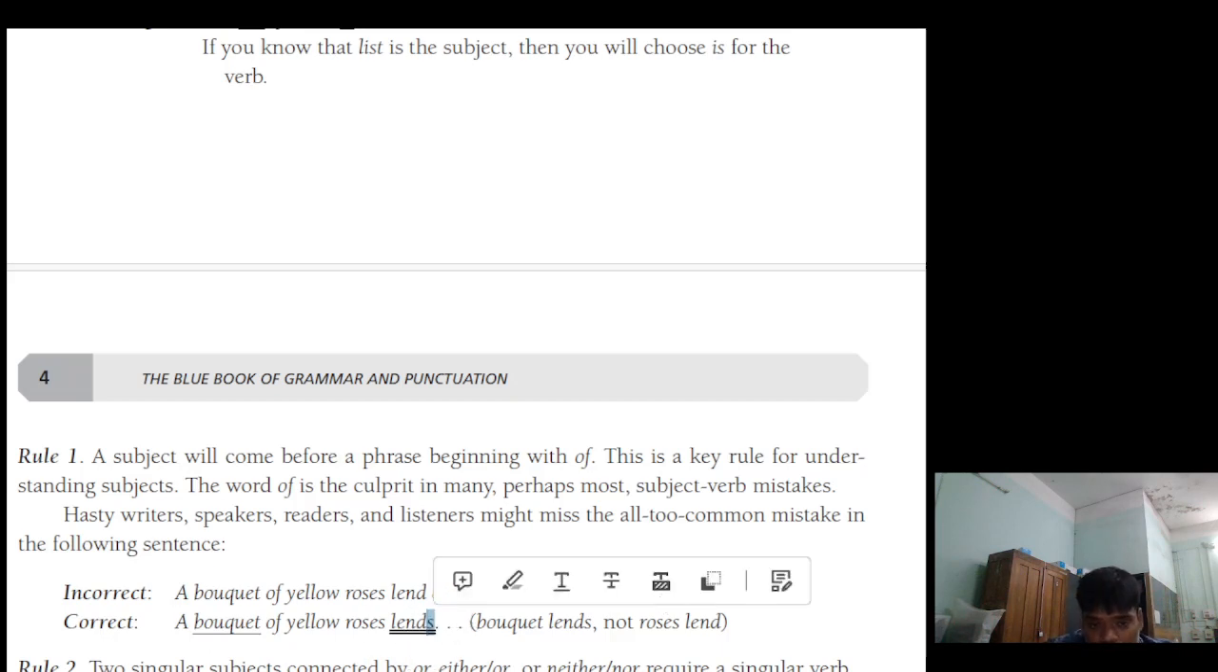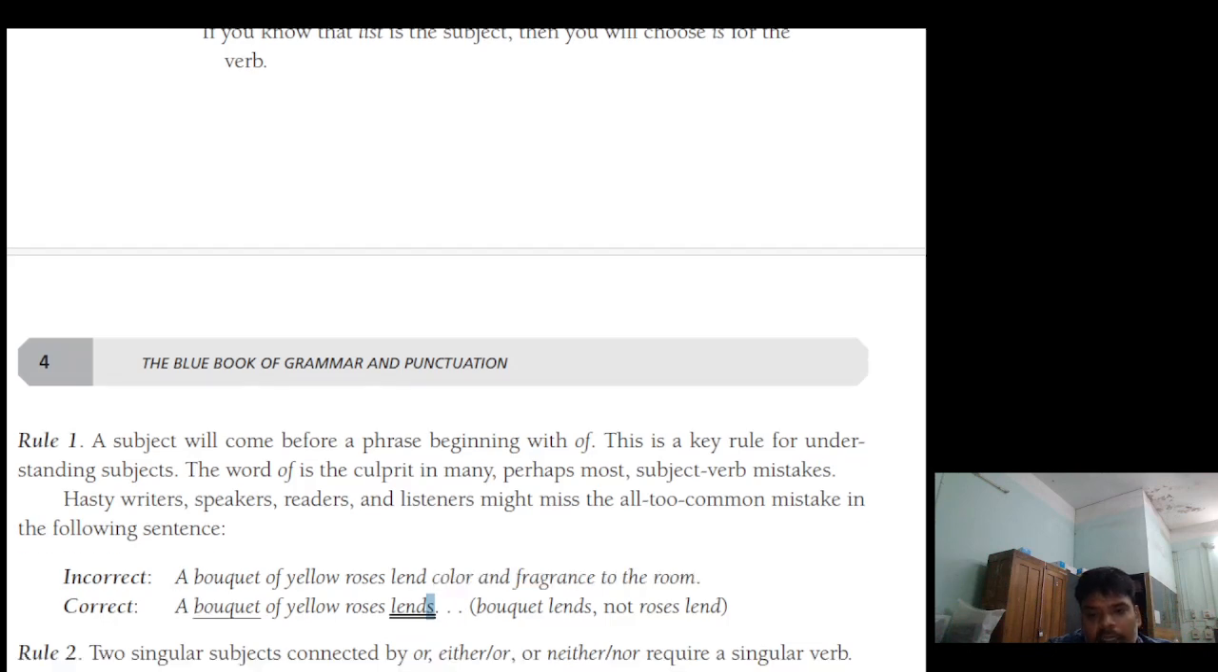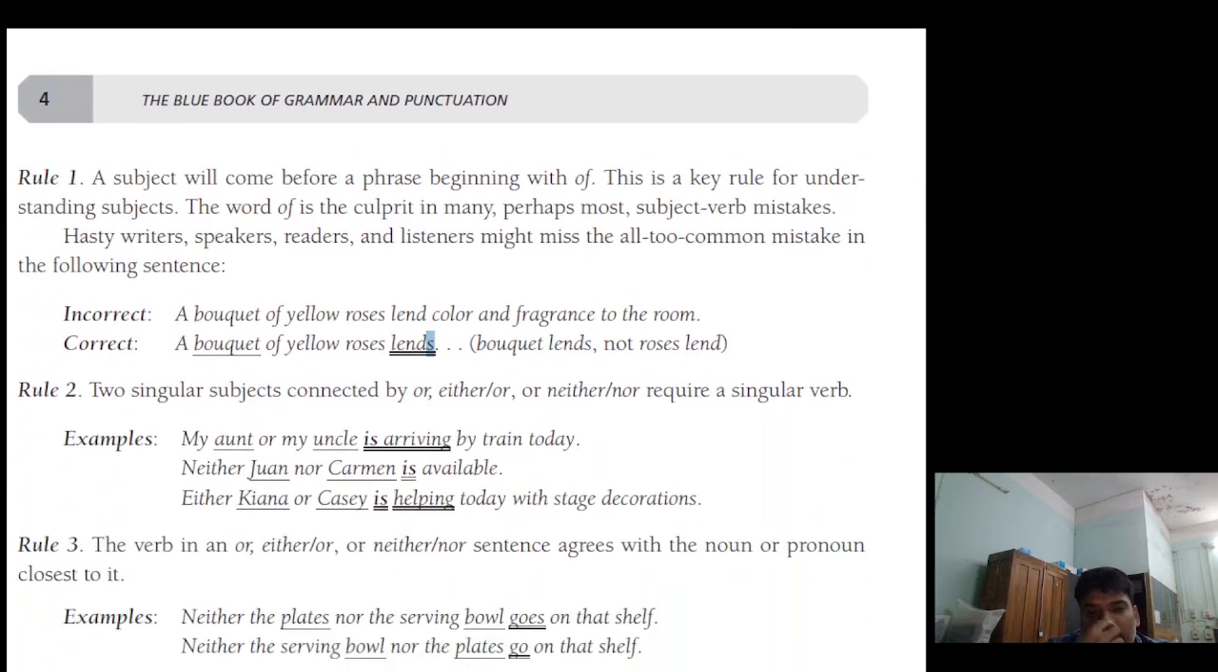Rule 2. Two singular subjects connected by "or", "either...or", or "neither...nor" require a singular verb. "My aunt or my uncle is arriving by train today." "Neither John nor Carmen is available." "Either Kiana or Casey is helping today with stage decoration."